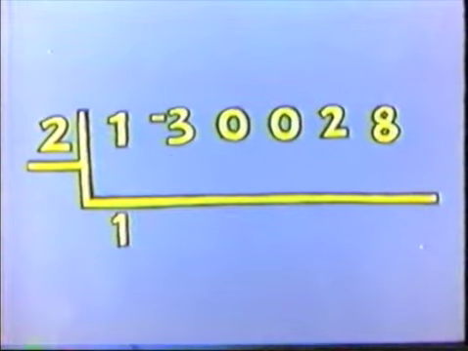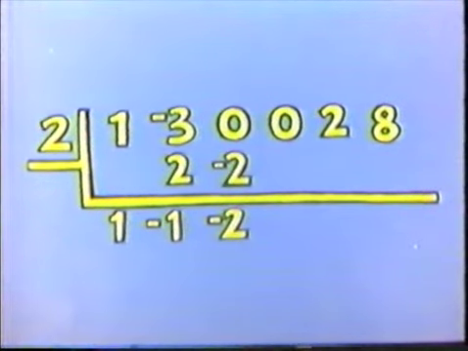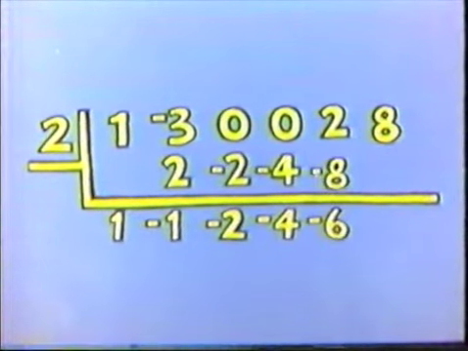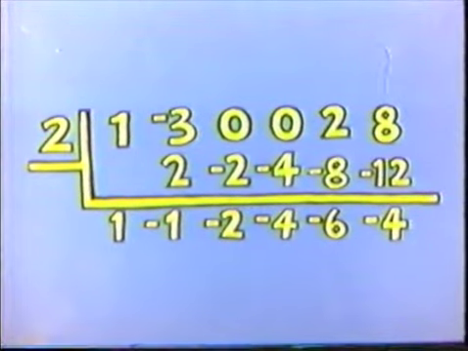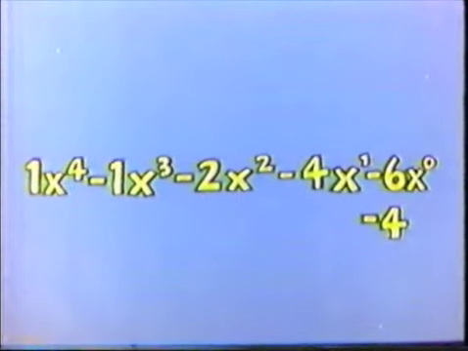Include the missing terms in the dividend and list the coefficients on the same line as a multiplier. Drop the first coefficient to the third line, multiply, add, multiply, add, multiply, add, multiply, add, multiply, add. The degree of the quotient is 1 less than the degree of the dividend, so we put in the x terms starting with x to the 4th power. This is the quotient. Minus 4 is the remainder.